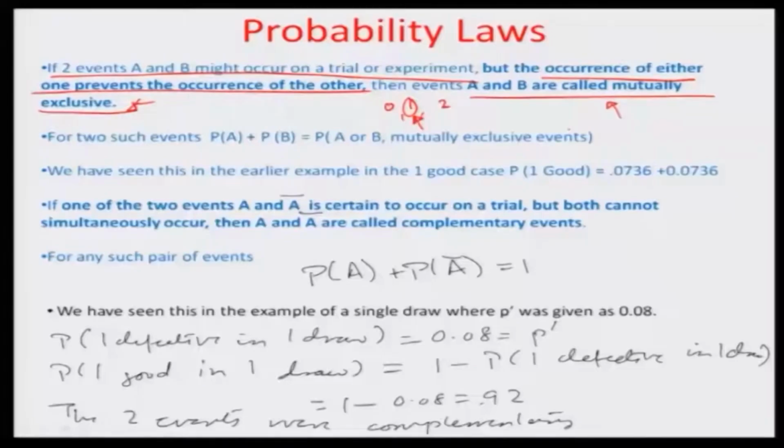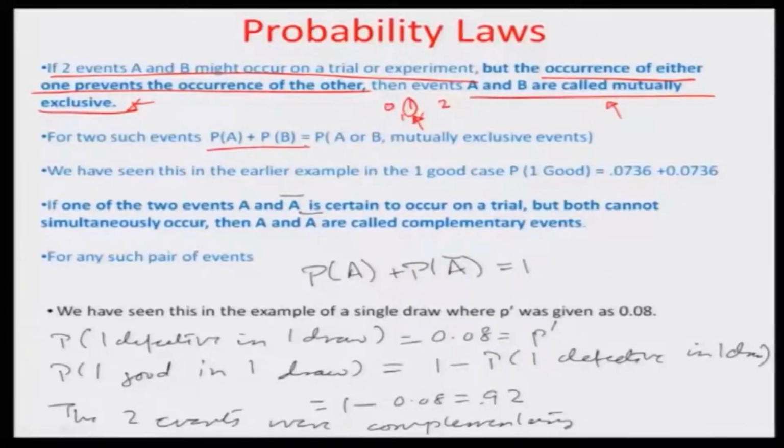So these are all so-called mutually exclusive in nature, and if a defective has occurred, you are left with only a good occurrence. You cannot have a defective occurrence, because that would make the number of defectives 2. So for two such events, the probability of A plus the probability of B is the total probability of A or B, for mutually exclusive events.